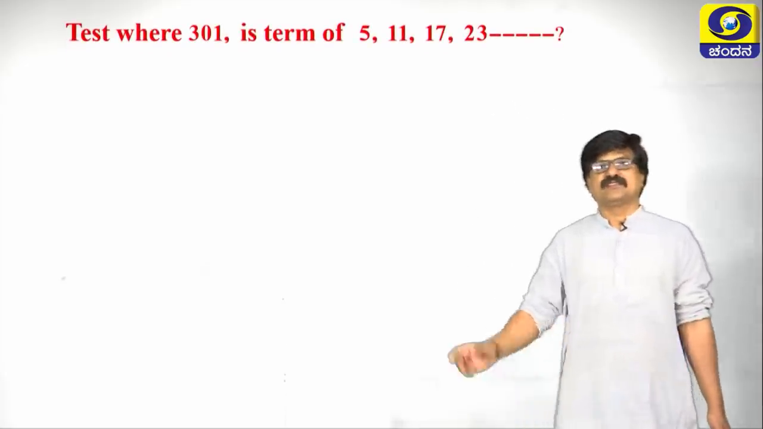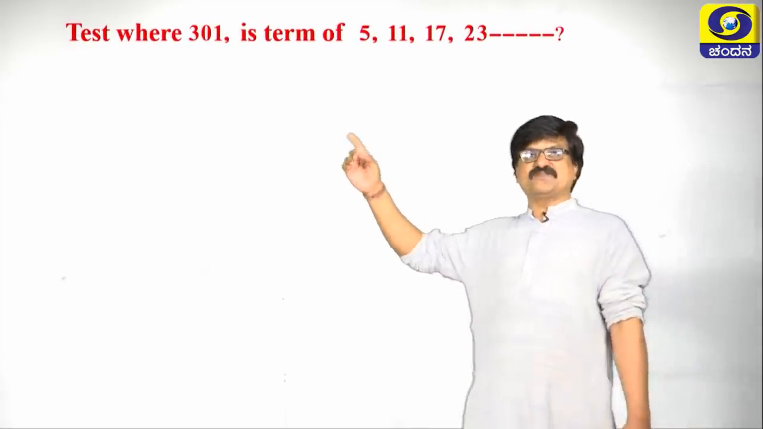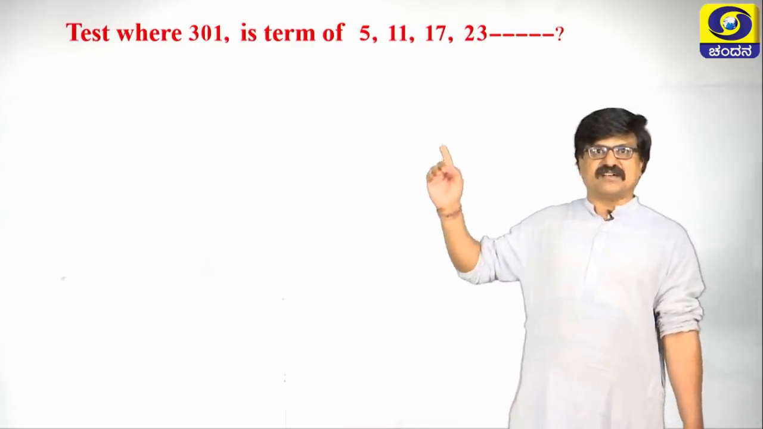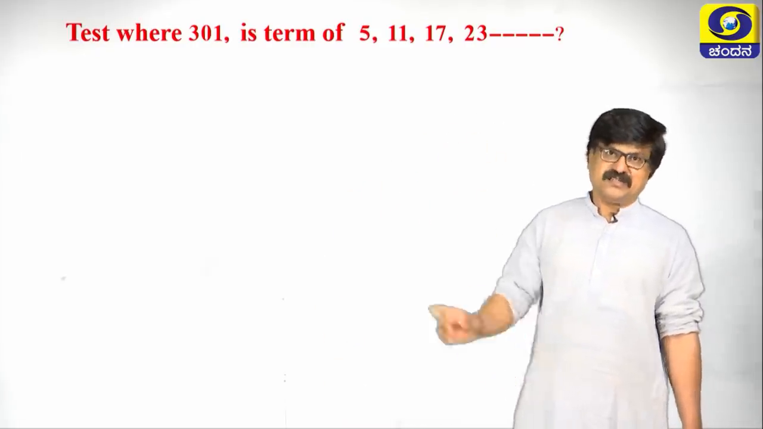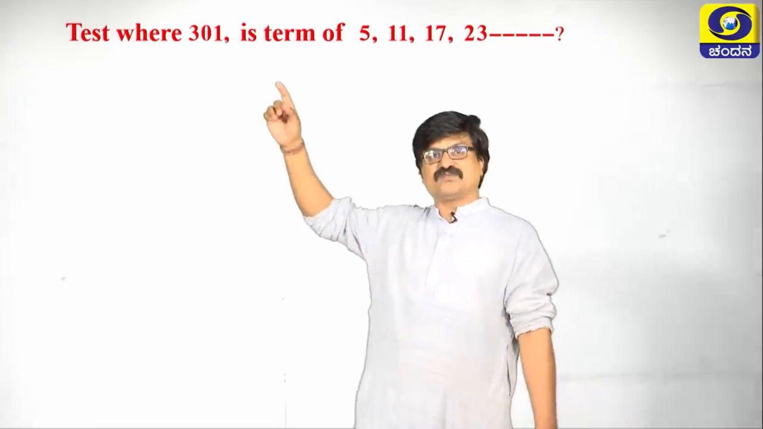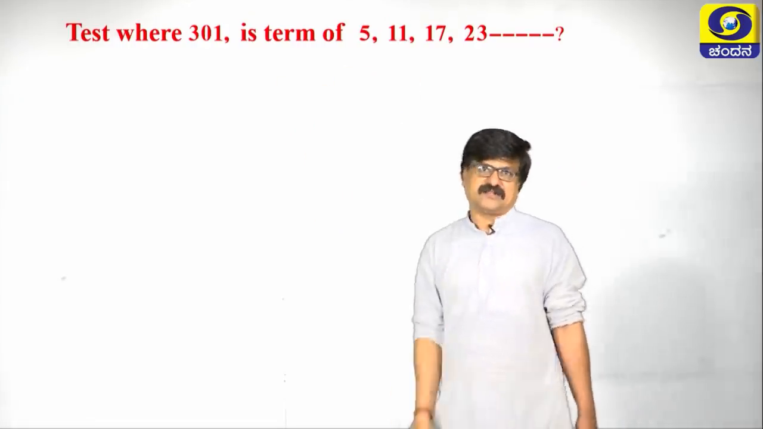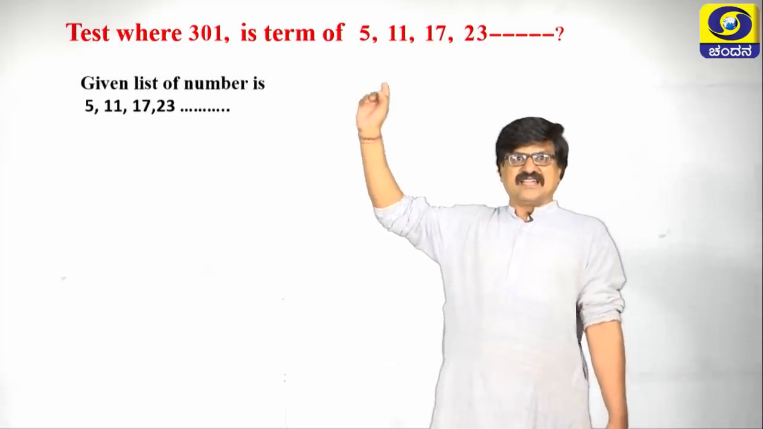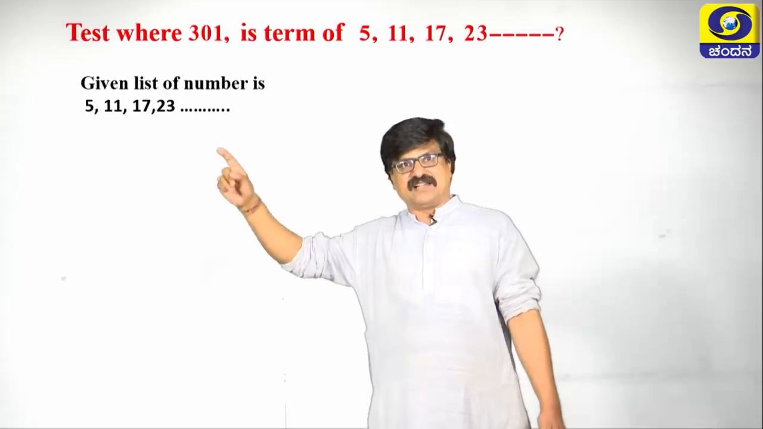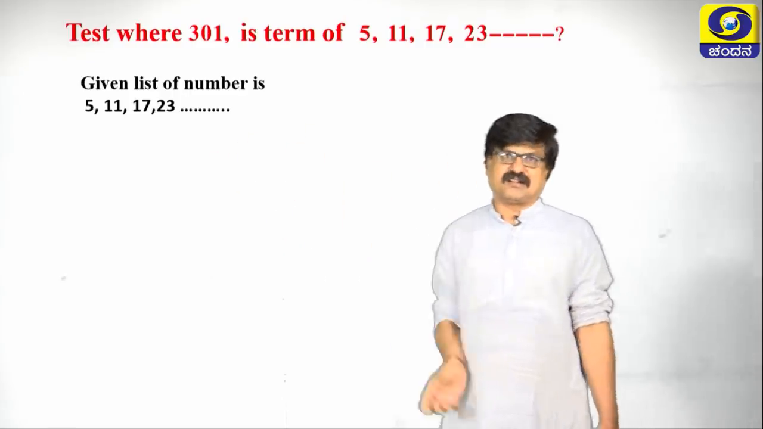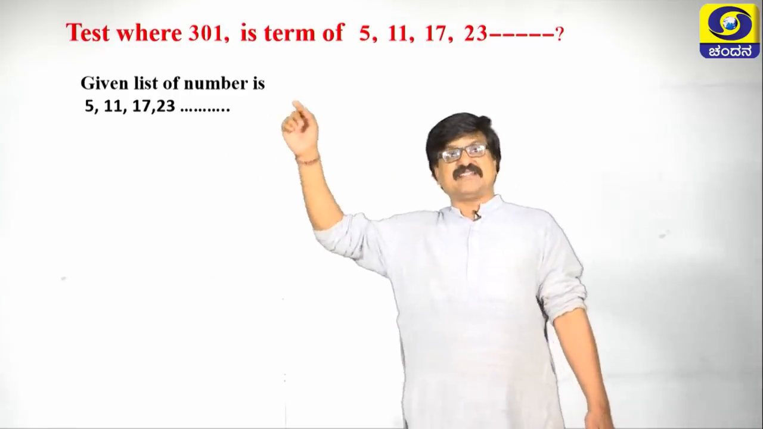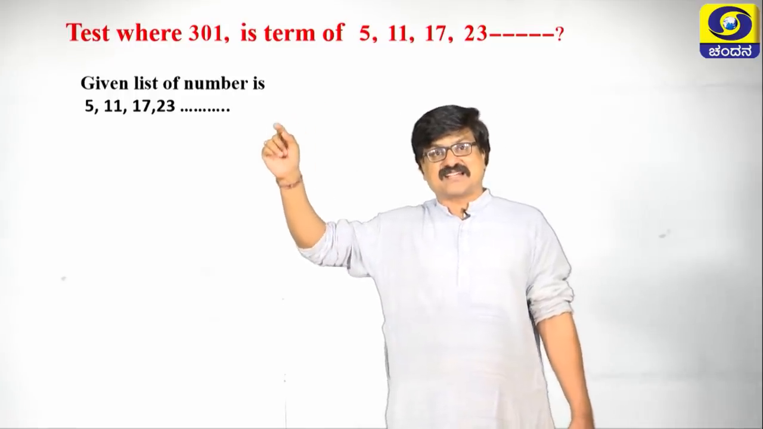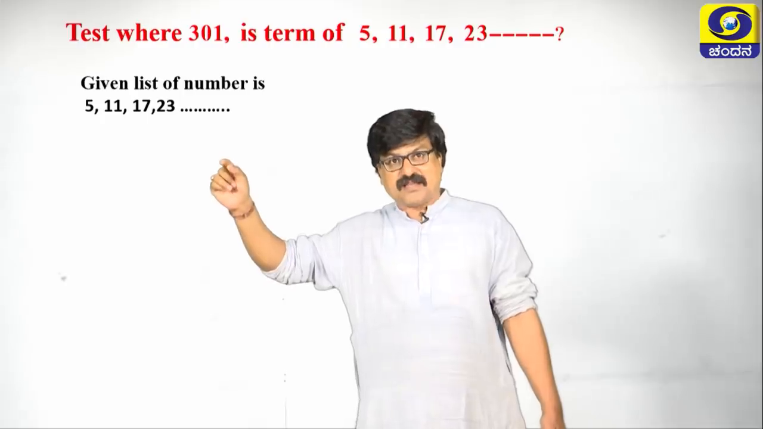The next one is one more sum. Test whether 301 is a term of 5, 11, 17, 23, dot dot. That means we have to find whether 301 is there in this series or not. The given list of numbers is 5, 11, 17, 23, dot dot. But we do not know whether it is in AP or not. First we have to decide whether the given list of numbers is in AP or not.